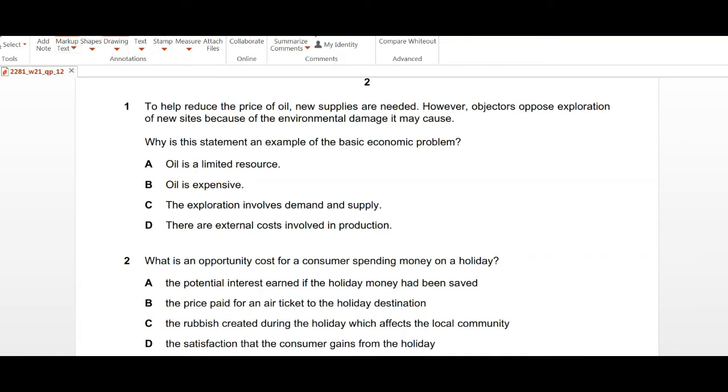Question 1 is saying to help reduce the price of oil, new suppliers are needed. However, objectors oppose exploration of new sites because of the environmental damage it may cause. Why is this statement an example of the basic economic problem? So, definitely we all know that oil is a limited resource, and part B is saying oil is expensive, the exploration involves demand and supply, there are external costs involved in production. The answer should be A because oil is a limited resource. This is referring to the concept of scarcity.